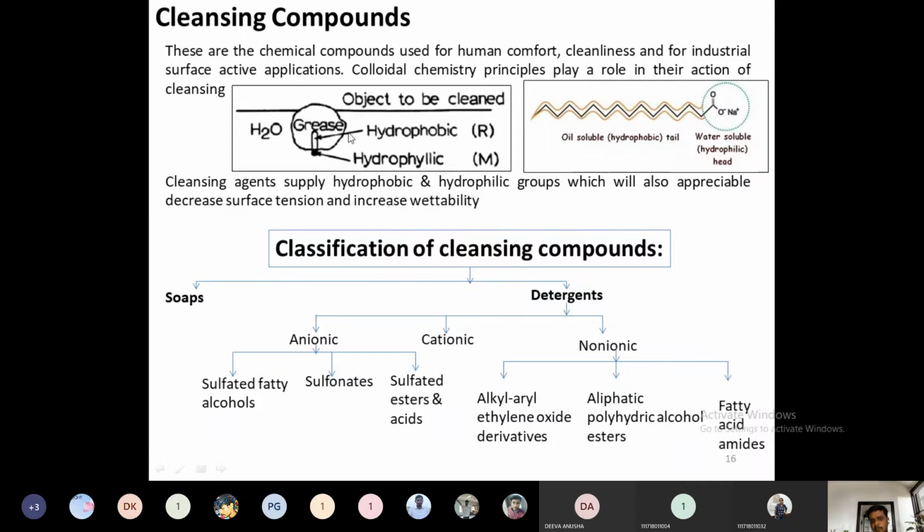Therefore, this hydrophobic grease will just be attracted towards the hydrophobic tail or oil soluble tail. Since this is hydrophobic, all the dirt molecules will get attracted to this one and form one micella. Therefore the soap will decrease the surface tension and increase the wettability property. Then what happens, whatever micella forms, which is a composition of hydrophobic tail and hydrophobic grease molecules, as soon as the surface tension decreases, that will come outside of the fabric.